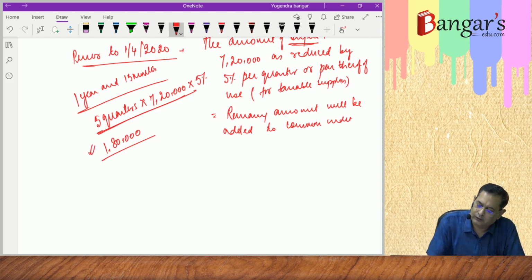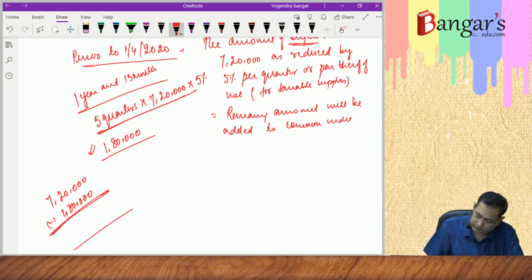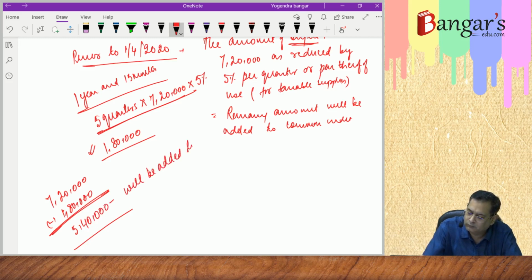So 720 minus 180, earlier prior to 1/4/2020. 720 minus 180, that is 5,40,000 rupees will be added to A. So the reversal amount would be lower.